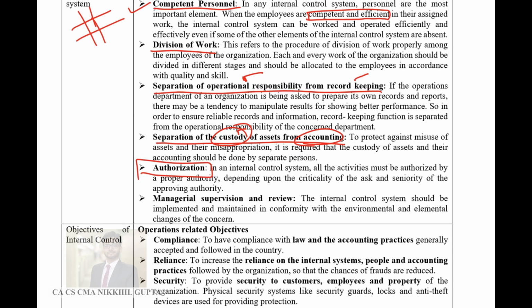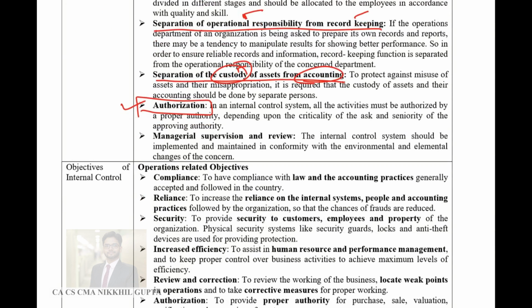Authorization. Every transaction should have a proper authorization. That is, all the activities, all the assets which are being purchased should be authorized by responsible people, and authority should be separately given to each person.